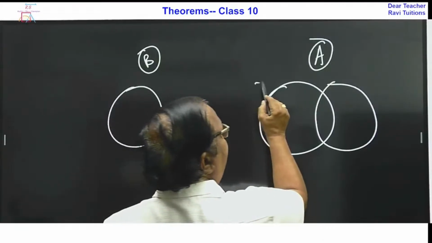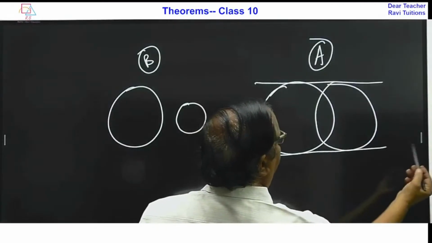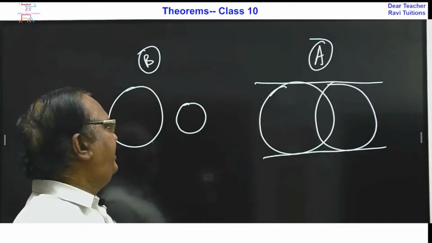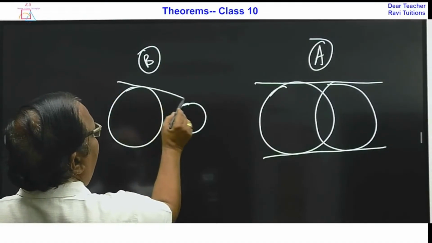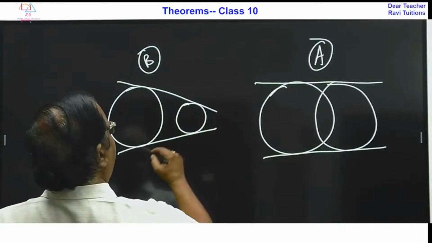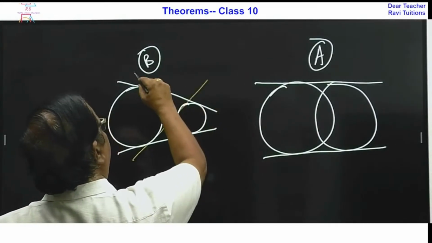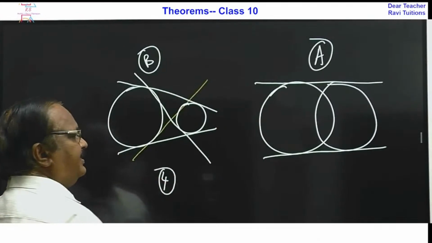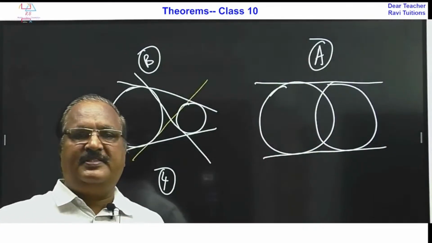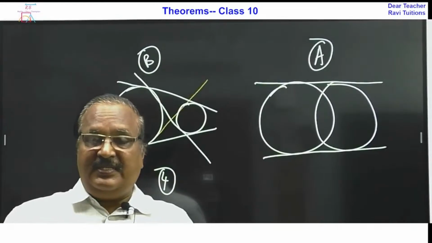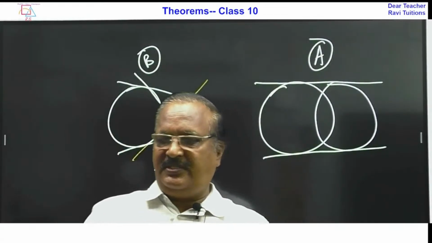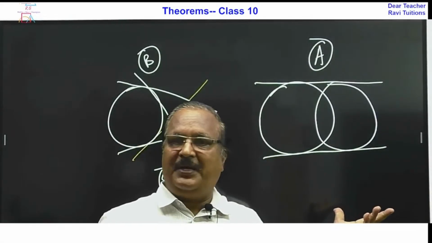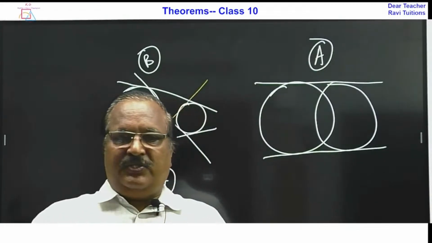So here this is one tangent and this is another tangent. Only 2 tangents can be drawn here. Okay. So here also this is one tangent and this is one more tangent and this is one tangent and this is one tangent. So total 4 tangents can be drawn in this case. Total 2 tangents can be drawn in this case. Okay. So these are the simple MCQ questions, and these are the concepts of the textbook, and you have to learn, right?